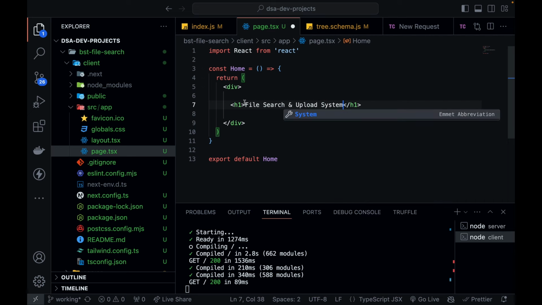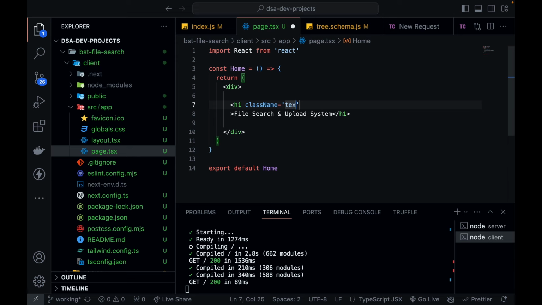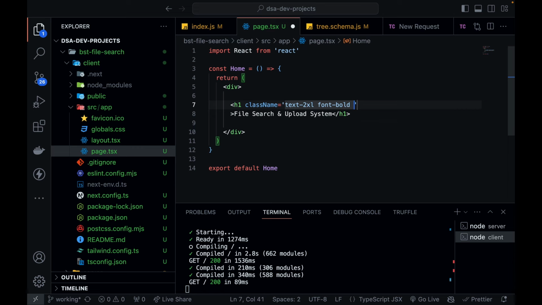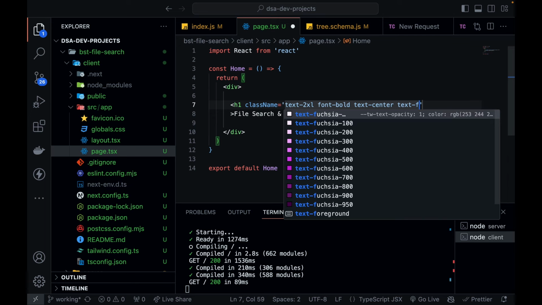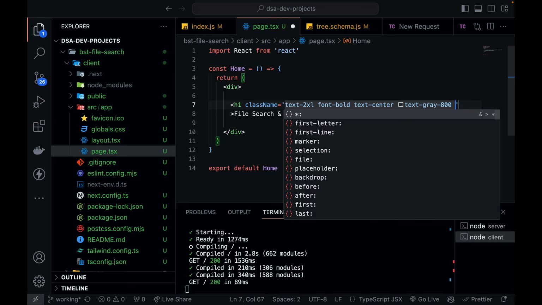And using tailwind.css, I can give this text some properties. So let's define class name. Text should be large, so text-xl, and it should be bold, so font-bold. Then text should be at the center, so text-center, and it should be gray 800, so that it is dark, because I'm going to make my web application in white theme. So text-gray-800, and margin from the bottom will be 6.